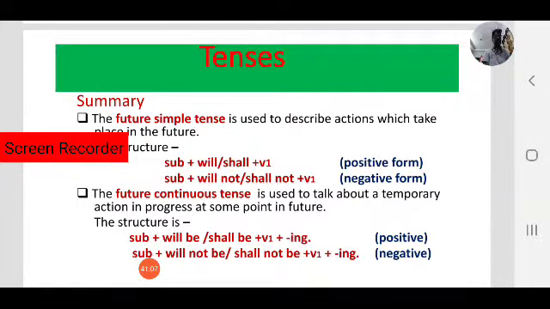This is our 8th lesson on this topic, tenses. In the last 7 sessions, we focused on present tense and past tense, and we have discussed all about those tenses. In this 8th session of the tenses, we focused on future tense.